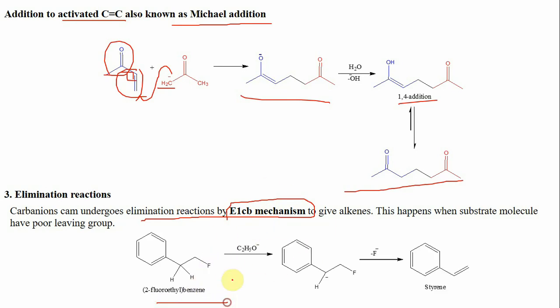For example, if this is the substrate and if you treat it with a very strong base, what will happen, since fluorine is a poor leaving group, this base attacks this hydrogen and takes it as an H plus ion. So this results in the formation of this carbanion, and then this leaving group leaves as an anion to give the corresponding alkene as a product. So in this case, the overall elimination reaction takes place via formation of carbanions, and this reaction mechanism is also called E1CB mechanism, where E1CB stands for elimination unimolecular conjugate base mechanism.